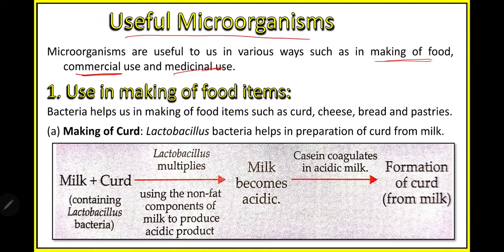The first is making of food, the use of microorganisms in making of food. The first example you all know, the curd. We all eat curd, so the microorganisms help in preparation of curd. Bacteria help in making food items such as curd, cheese, bread and pastries. First is curd. How is curd formed? Curd is formed with the help of lactobacillus bacteria.